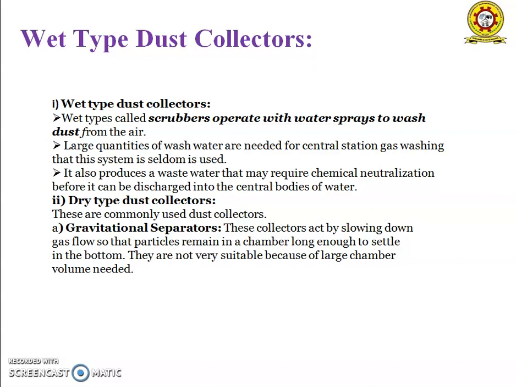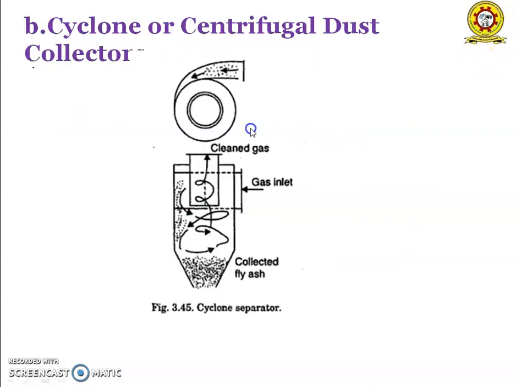Coming to gravitational separators, the collectors act by slowing down gas flow so that the particles remain in the chamber long enough to settle down at the bottom. They are not suitable because larger chamber volumes are needed. And this is the second type, cyclone or centrifugal collector.